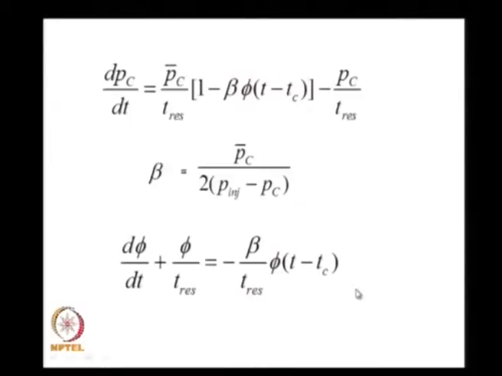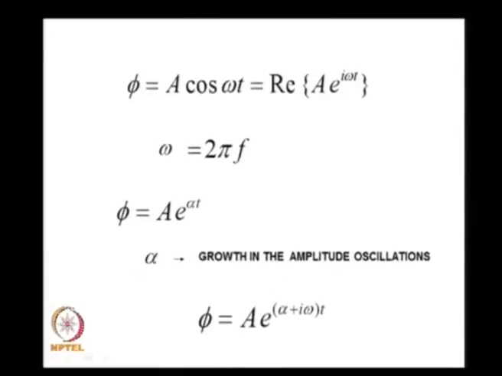I need to solve this equation, and now I have been able to incorporate the earlier time of fuel injection into this equation. How do I solve it? Well, I assume a form phi as equal to a cos omega t, which is the real part of a into e to the power i omega t, and I know omega is equal to 2 pi times frequency. If the oscillations grow with time, phi is equal to the real part of a e to the power alpha t.